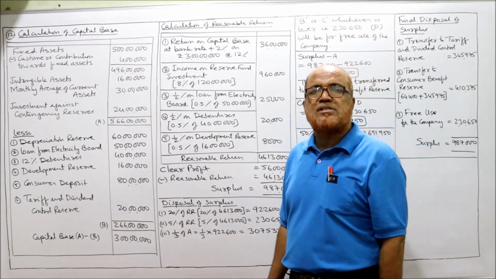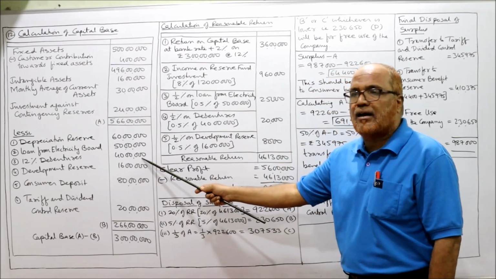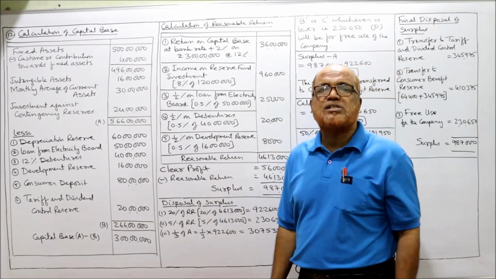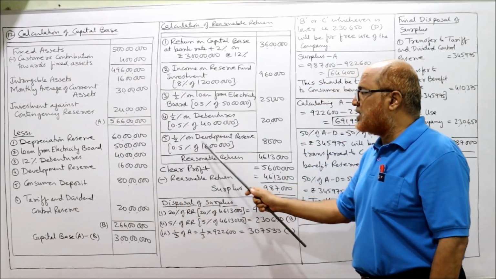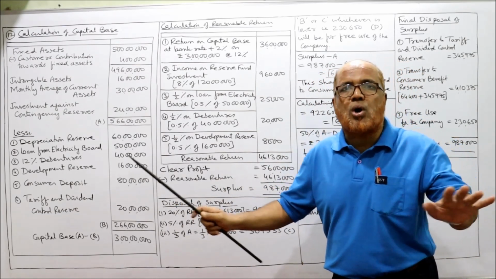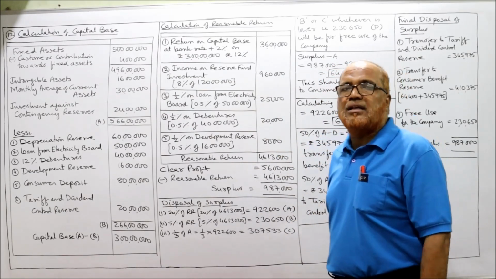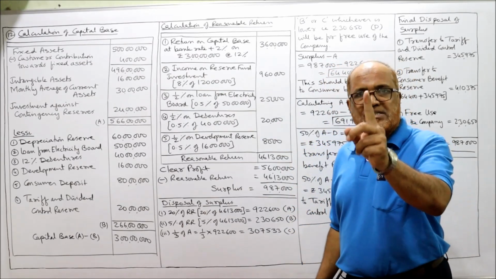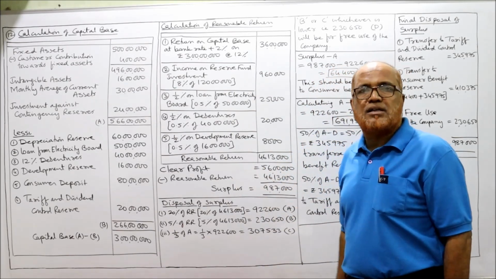Then 0.5% on debentures. The debentures are 40 lakh. So 40 lakh into 0.5%, 20,000. Then 0.5% on development reserve. Development reserve 16 lakh. So 16 lakh, 0.5%, 8,000. That's all. 5 items we have completed. Take the total. 46 lakh 13,000 is the RR, reasonable return. First step, capital base completed. Second step, reasonable return completed.